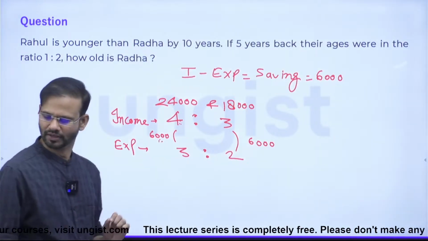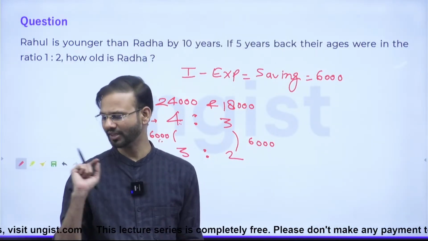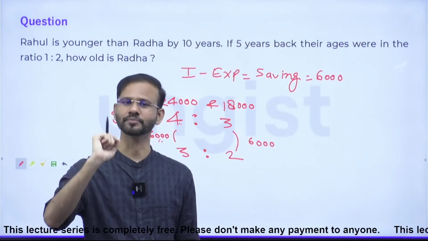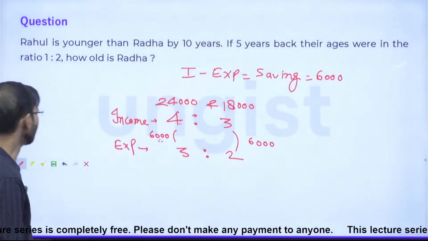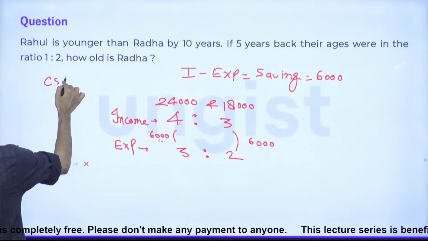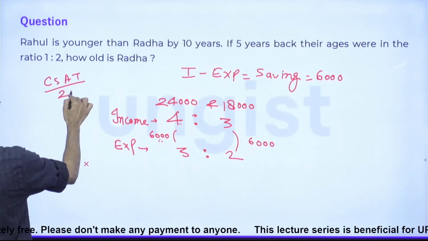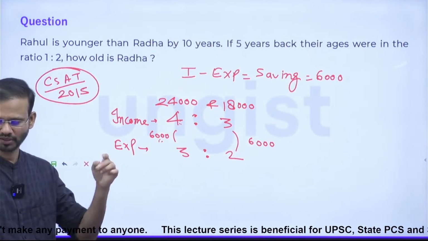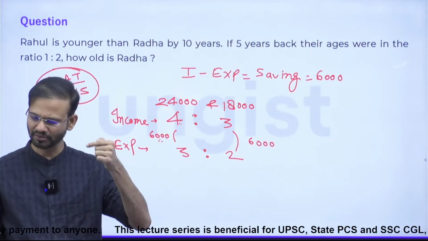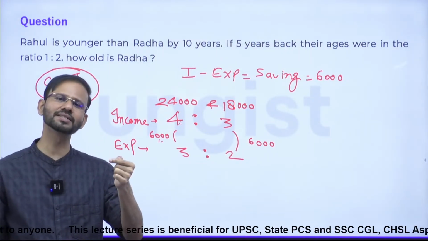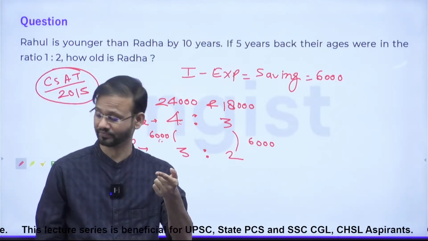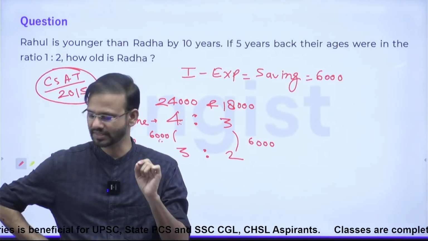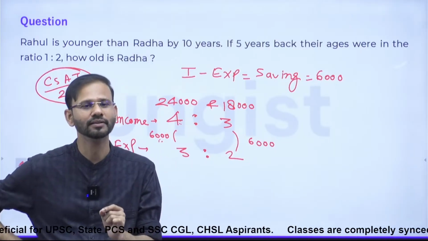Everyone fine? So friends, this question was asked in which year? 2015, right? This was CSAT 2015, question number 2. Now just read question number 3, which was asked in CSAT 2017.